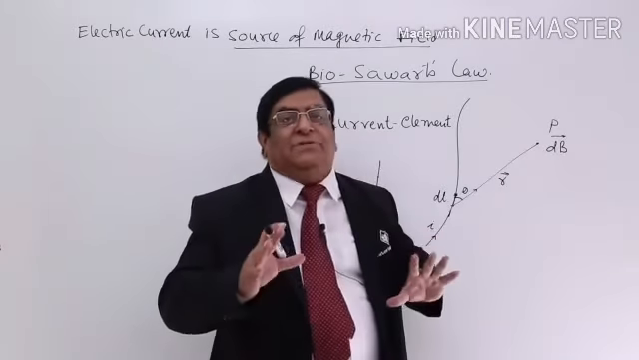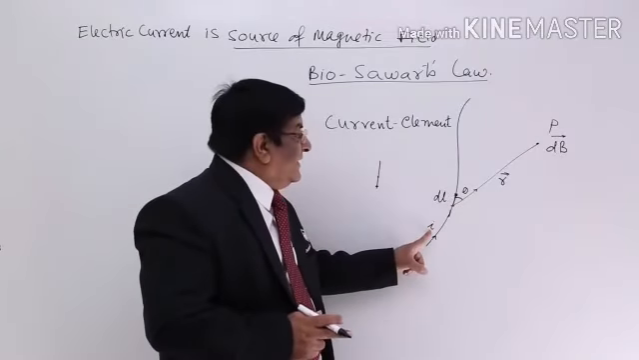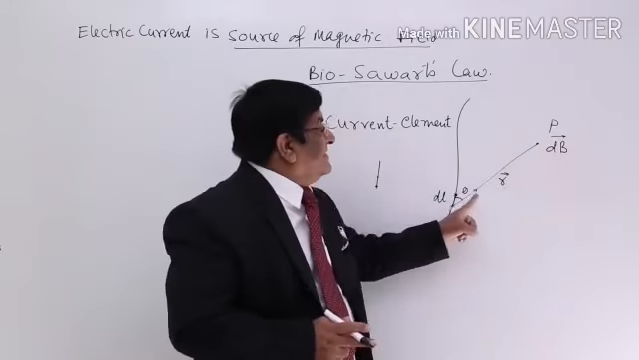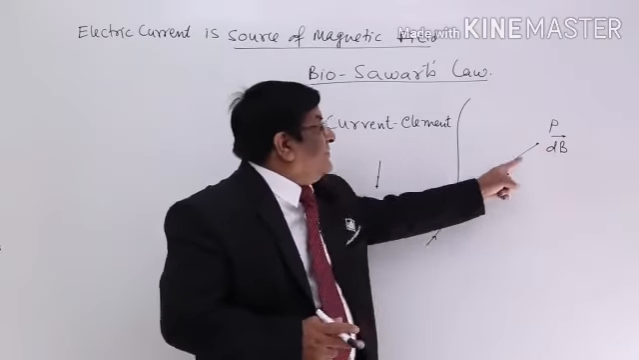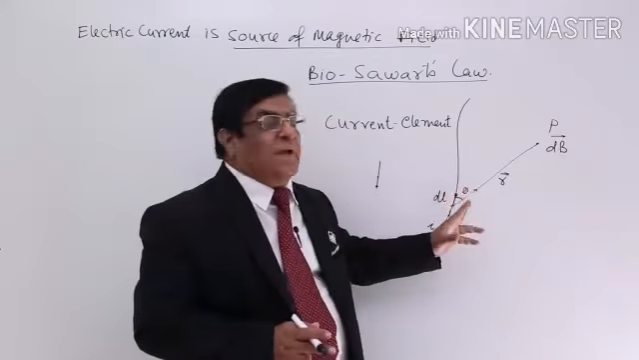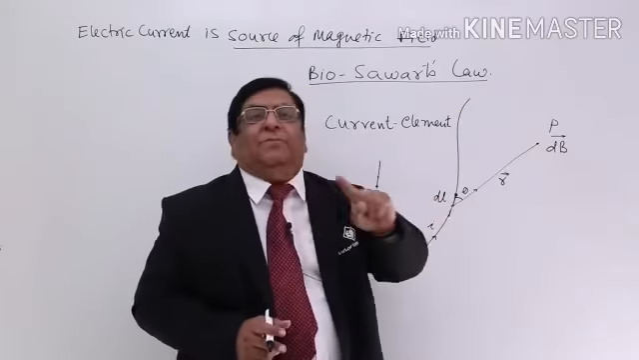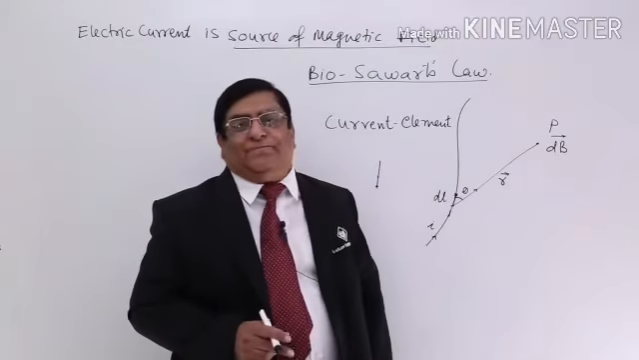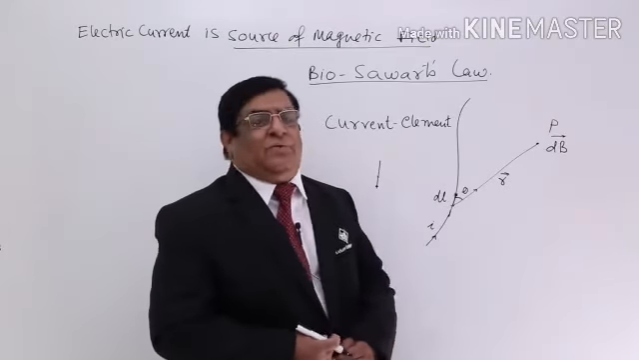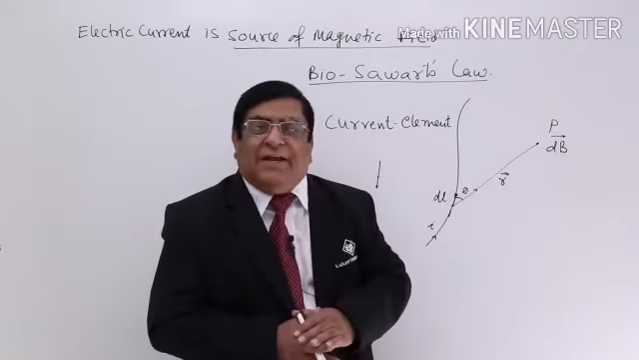So, we have named the things. There is a current element in which current flowing is I. There is a point P which is at a distance R, and this position vector makes angle theta with this dl vector. Now, what is the magnetic field here? For this magnetic field, Biot-Savart made a law. So, first Biot-Savart clarified what are the different quantities. These are the different quantities between which he is going to establish the relation.